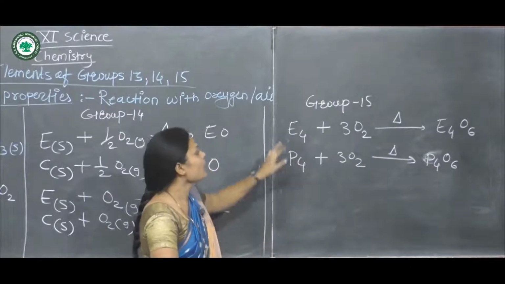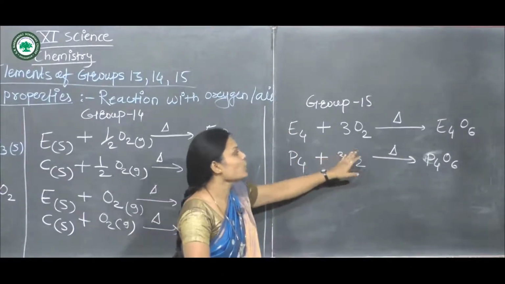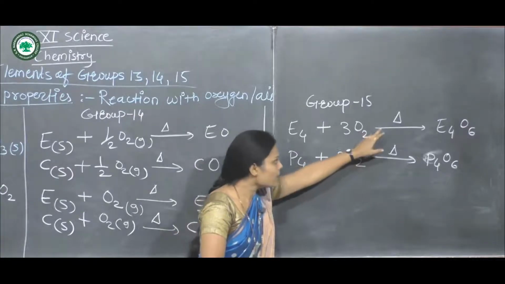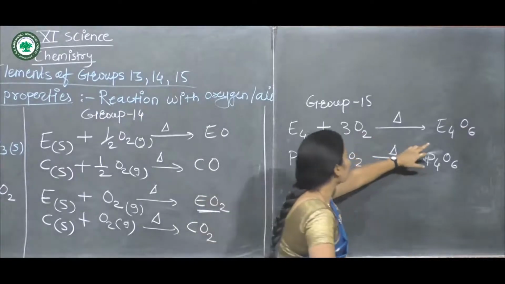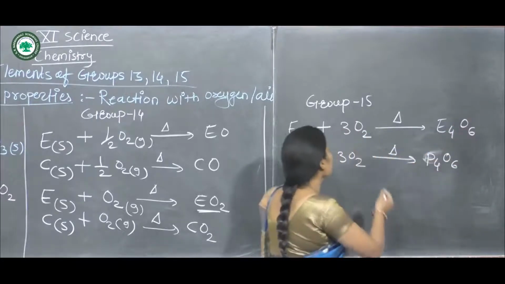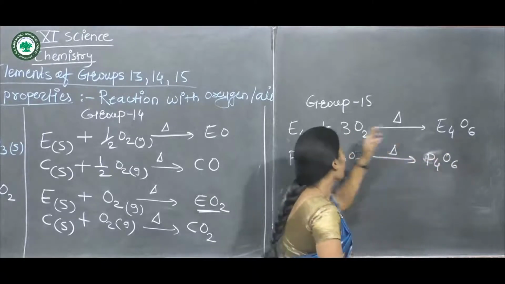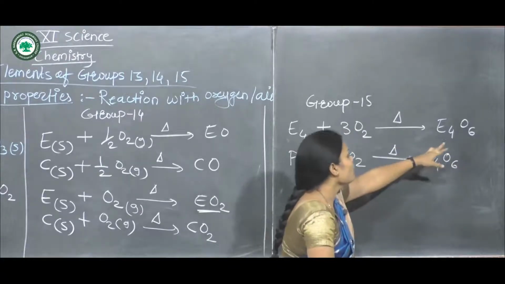The first one: element E4 reacts with 3 molecules of O2 gas in the presence of heat and forms E4O6. Three O2 are 6, so oxygen is 6 and E is 4.